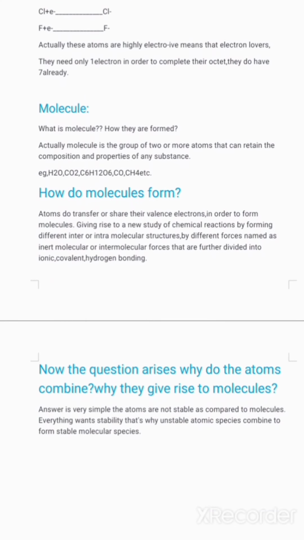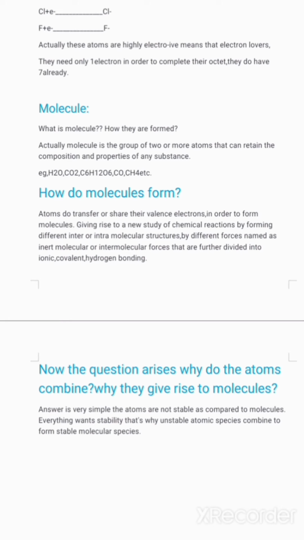Moving ahead, we have to discuss molecules. What are molecules and how do they form? Let's define a molecule. Actually, a molecule is a group of two or more atoms that can retain the composition and properties of any substance.